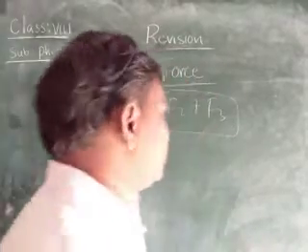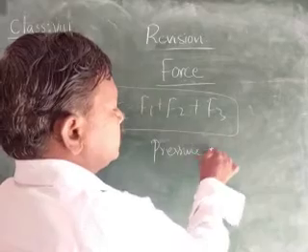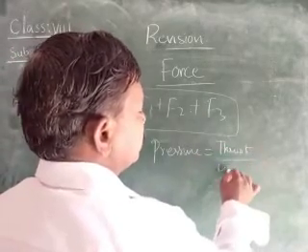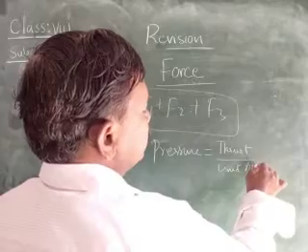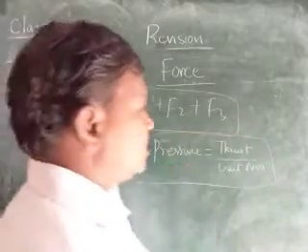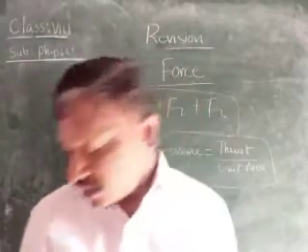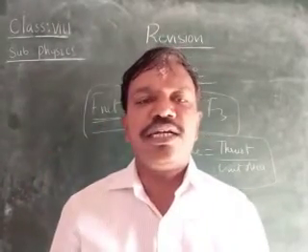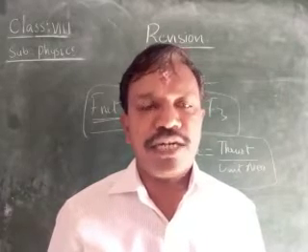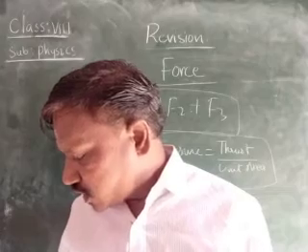Pressure is equal to thrust per unit area. The units of pressure are kg meter per second or Newton second.